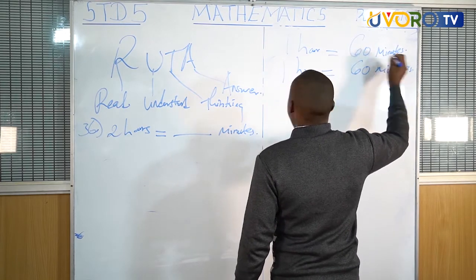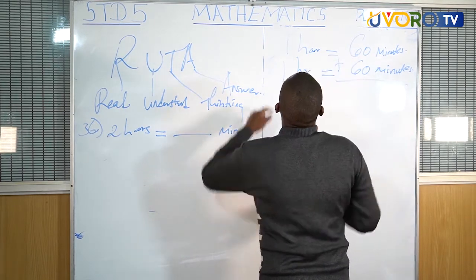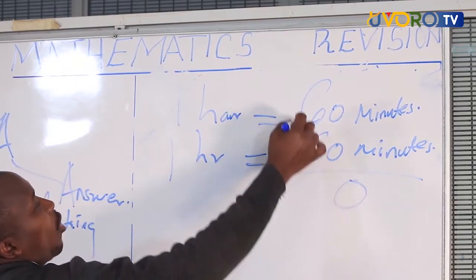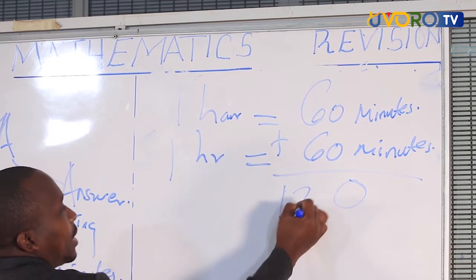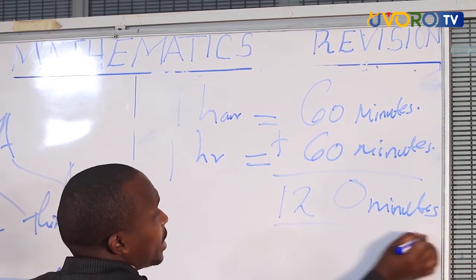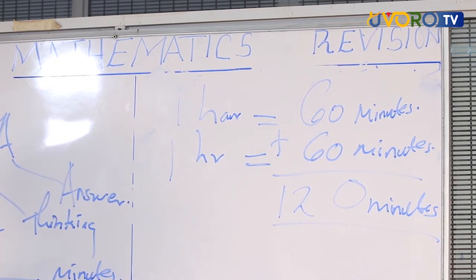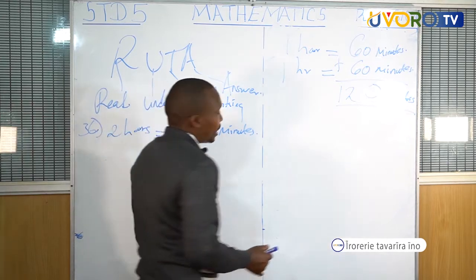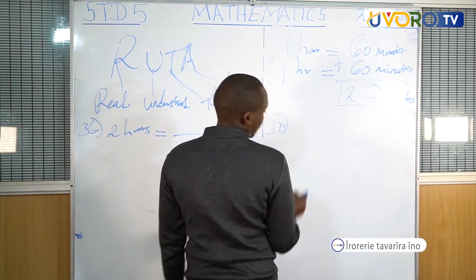Minutes. Let's see how many minutes they have. 1 hour plus another 1 hour. 0 plus 0 is 0. 6 plus 6 is 12. What are these? Are these cows and goats? No. These are minutes. 120 minutes.